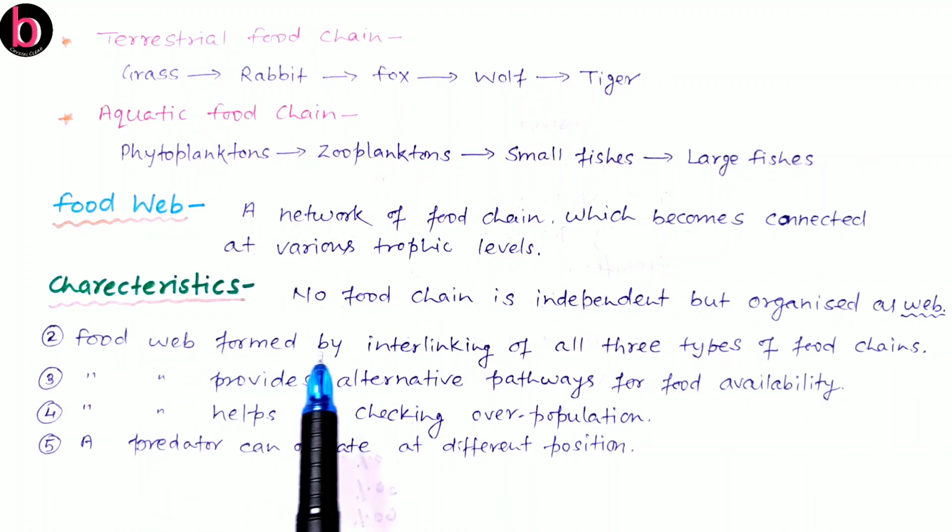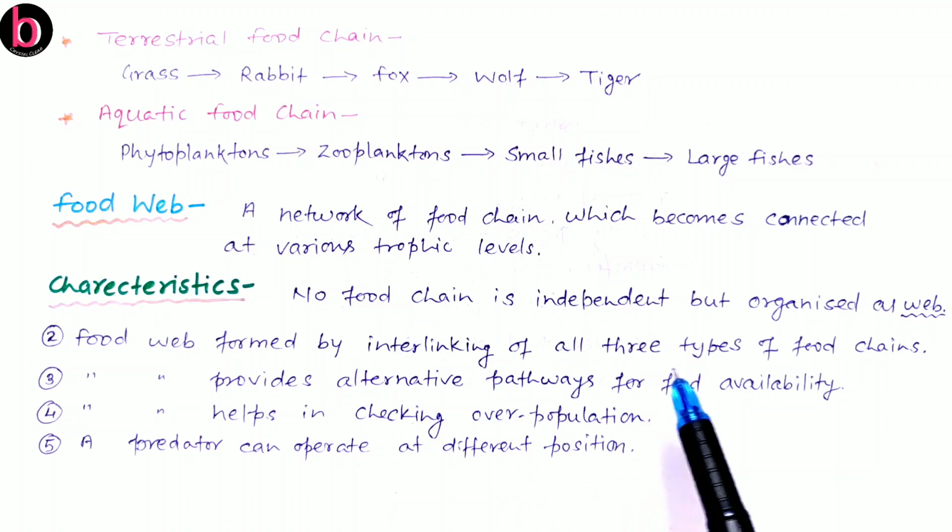Second, a food web is formed by interlinking of all three types of food chain. As we discussed, the three types of food chain are the parasitic food chain, the saprophytic or detritus food chain, and third is the grazing or predator food chain. So all these food chains are interlinked to form a food web.